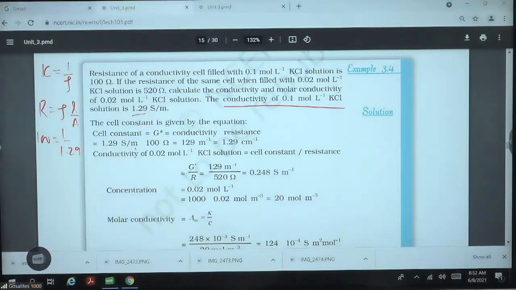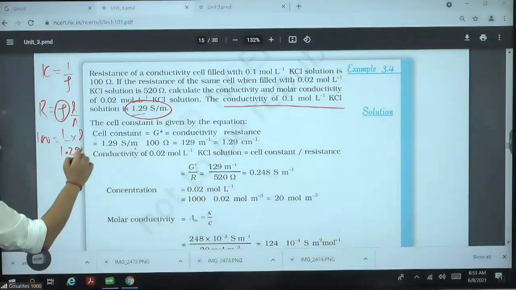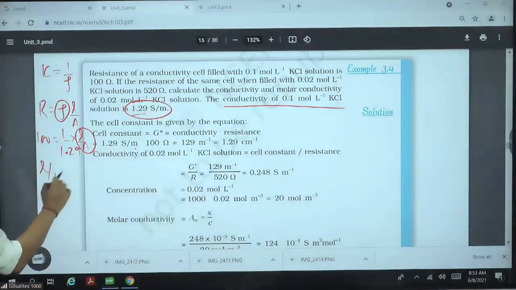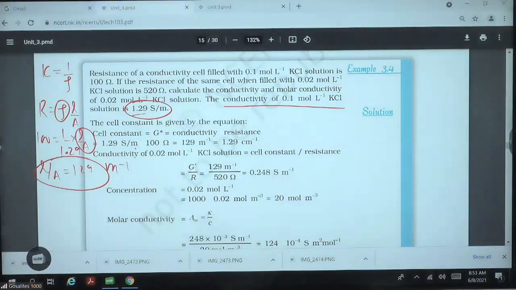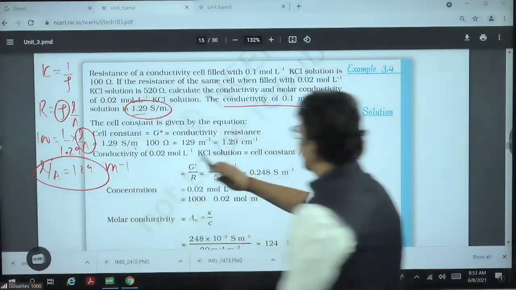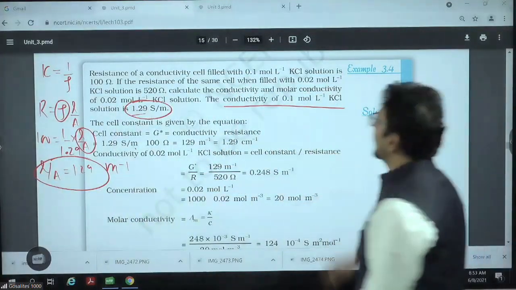Conductivity given, 1.29 into L by A. So you got the value of L by A. L by A is equal to 129 meter inverse. Done. Now put this L by A in the next equation and get your answer.